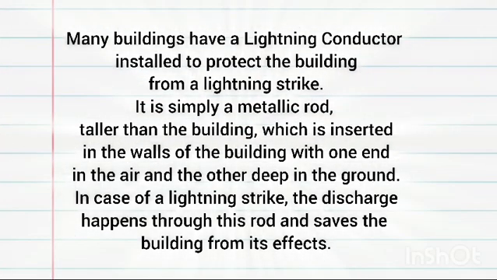Many buildings have a lightning conductor installed to protect the building from a lightning strike. It is simply a metallic rod taller than the building, which is fixed in the walls of the building, with one end in the air and the other deep in the ground.